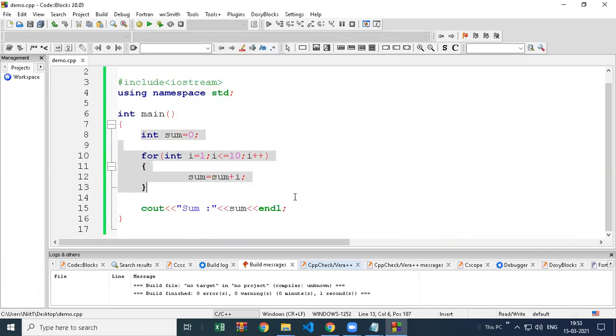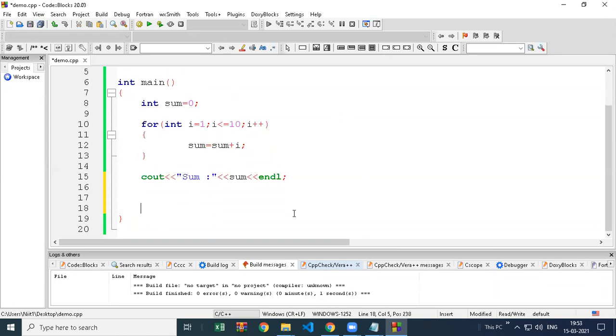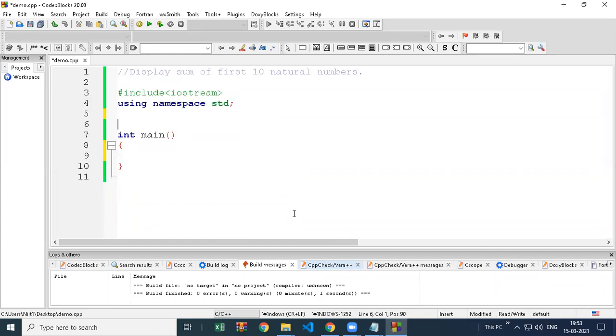So now this is one logic for printing the sum of first n natural numbers. Here I used a loop. The loop repeats 10 times and finally gives the sum. But I will try one more technique here. So let me create one function and store this.